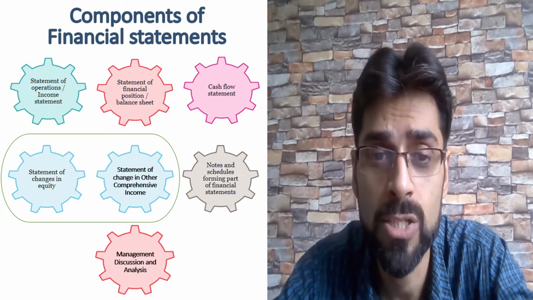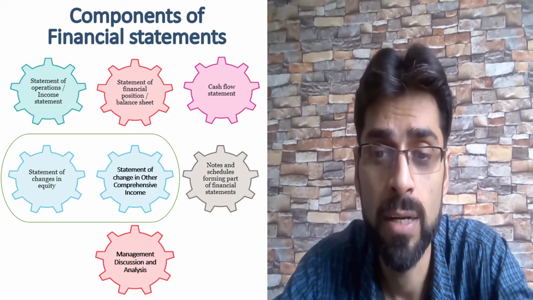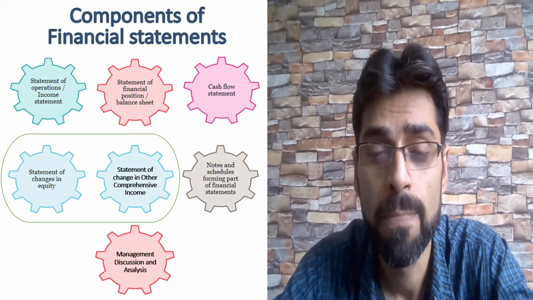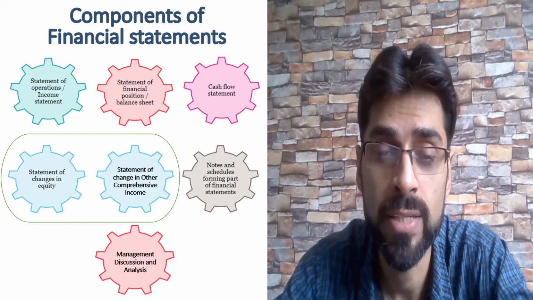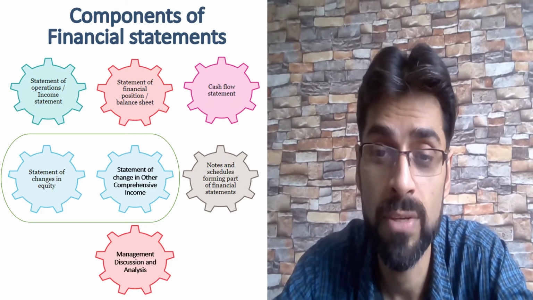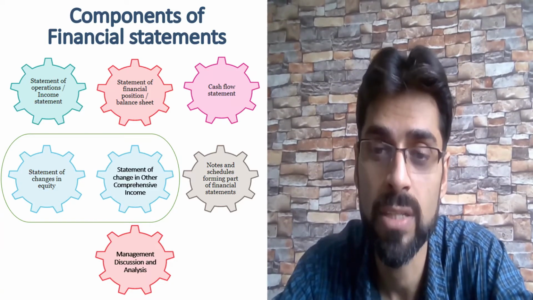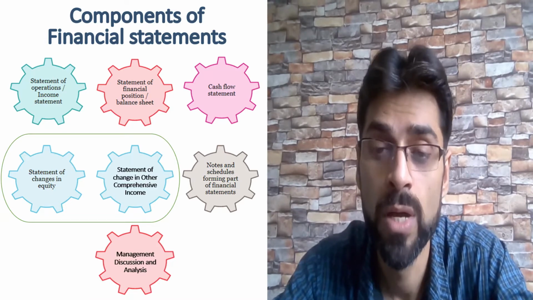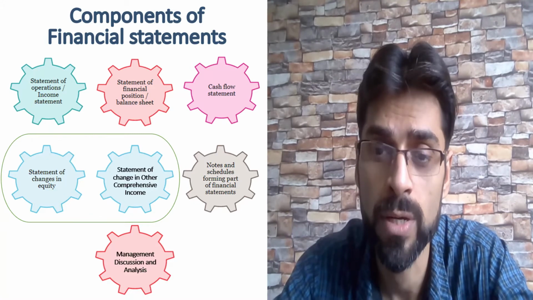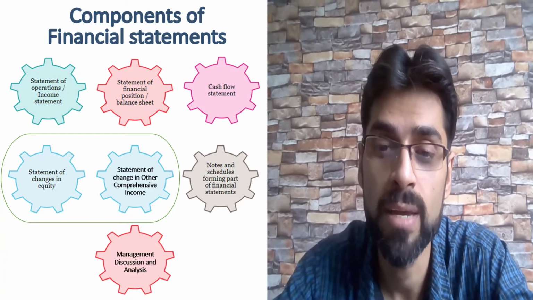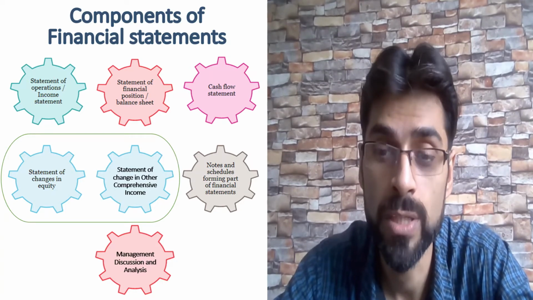Some organizations show it differently, under a different table. And OCI is basically where we do not want to take a hit on P&L. Suppose, for example, we have an investment, and the accounting standard says that we need to fair value the investment and report that investment at fair value. At the same time, if we take the MTM to P&L, it will give a distorted picture. So we keep the MTM in the balance sheet, and we take that MTM to the OCI, other comprehensive income.